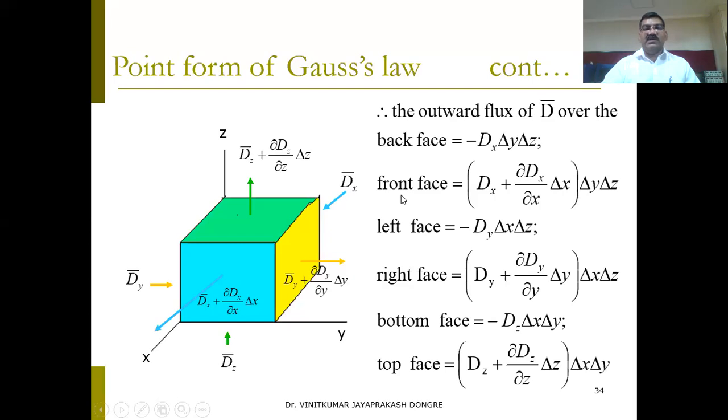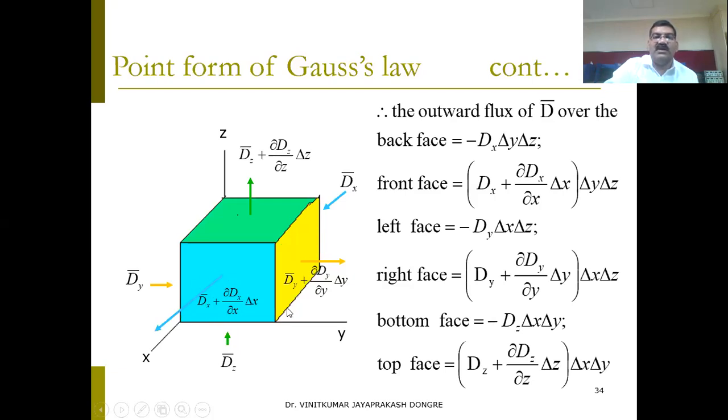Same for the front face. What we got for the front face is dx plus the partial differentiation of dx by del x into del x, and the remaining area is del y and del z. Sorry, this is for the back and front.